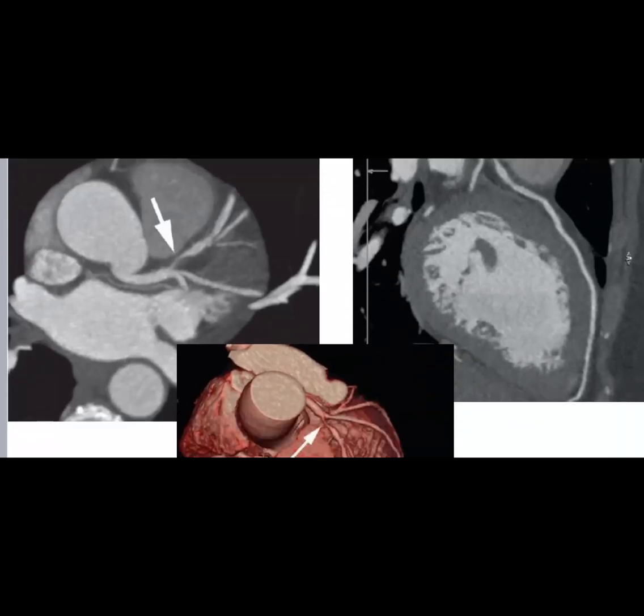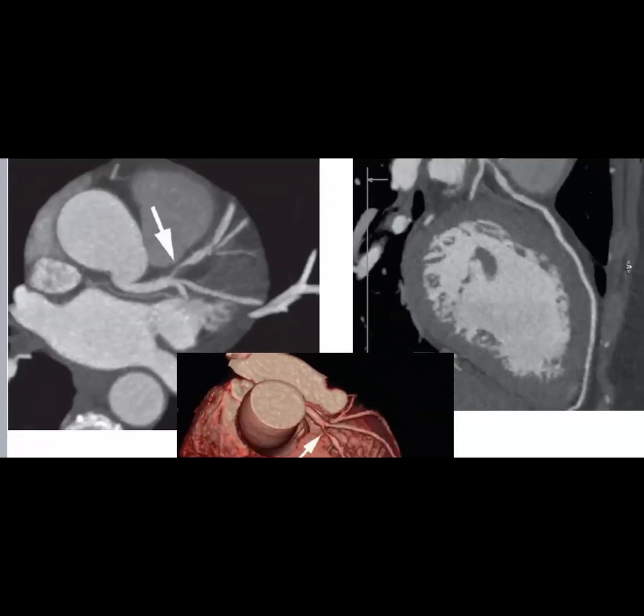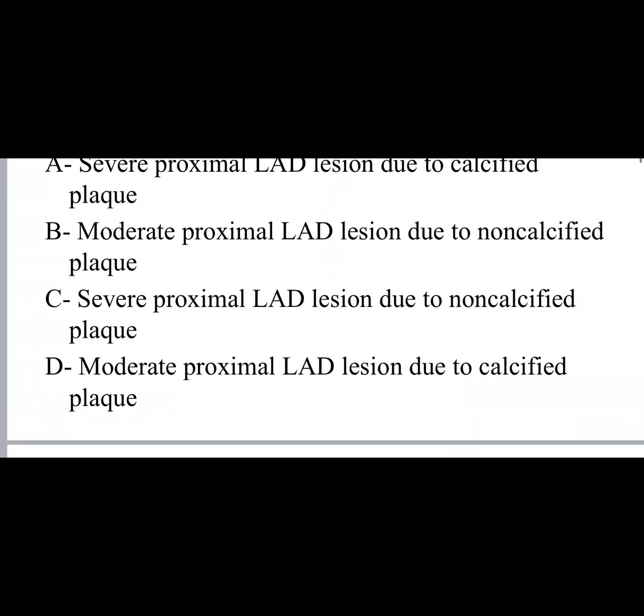Here is a proximal LAD with severe disease due to non-calcified plaque. This is radiolucent, non-calcified, the lesion is severe, and the location is proximal LAD. Okay? Question number 4.